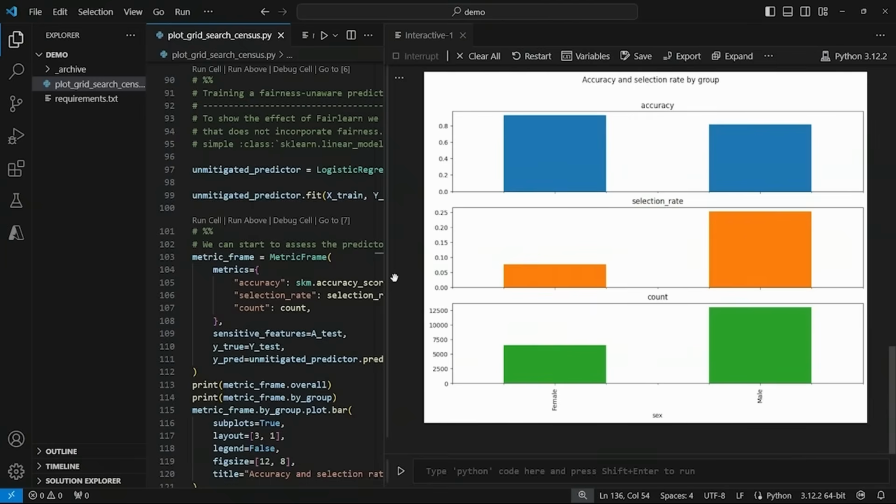So what this indicates is that simply ignoring a sensitive feature when fitting a predictor does not necessarily, and actually not very often, eliminate unfairness. There are usually enough features that can be correlated to the removed feature to lead to the discriminatory outcome. All right, with that, we've explored how ignoring sensitive features when training a predictor doesn't necessarily address disparities.